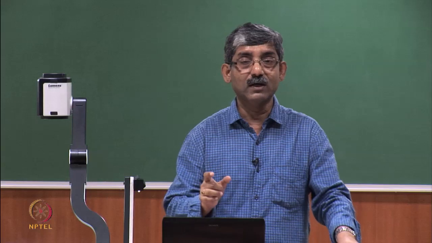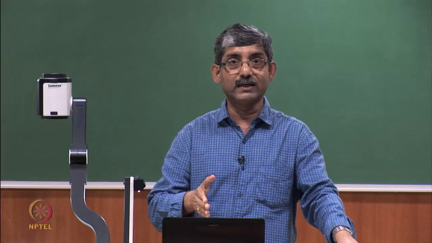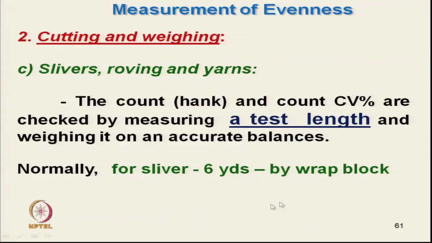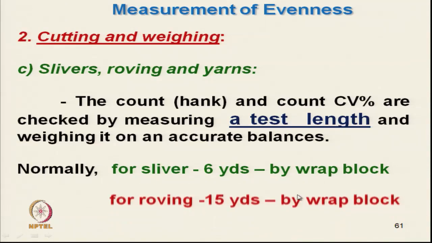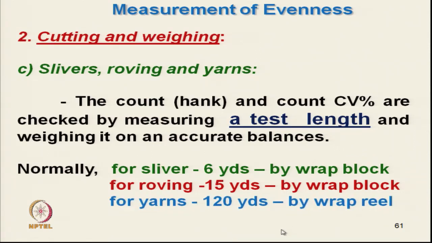That is why we need to compare the uniformity or irregularity for a particular specified length. For sliver, 6 yards is the standard length, and we measure this length by wrap block. For roving, 15 yards is standard, again using the wrap block, and for yarn it is 120 yards using the wrap reel, which we have already discussed in the yarn count measurement.